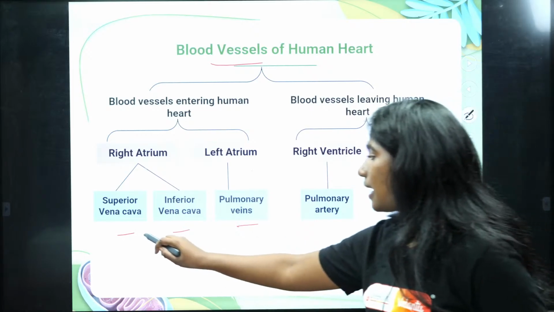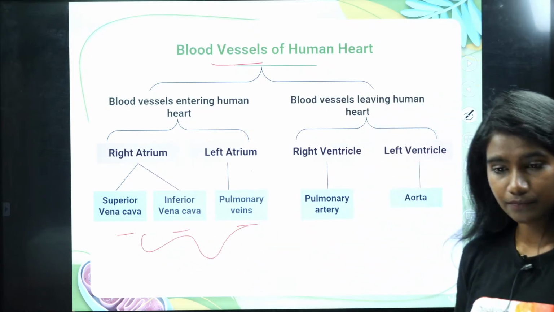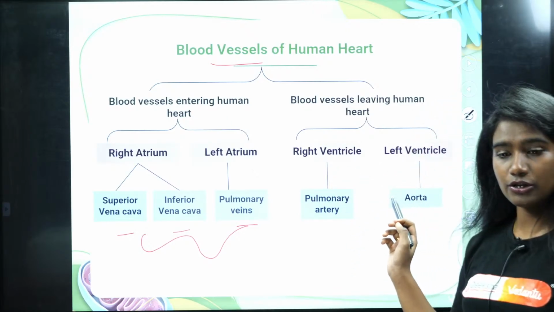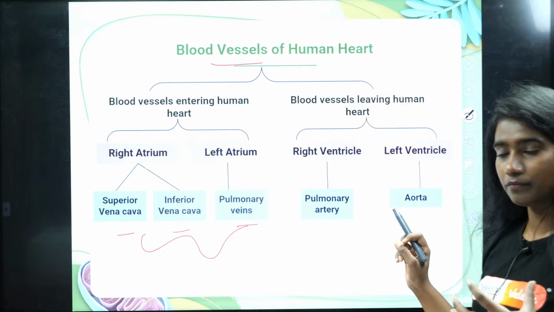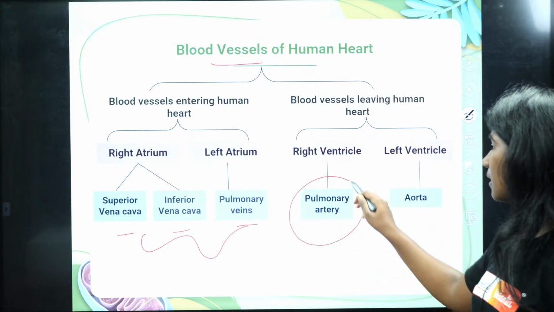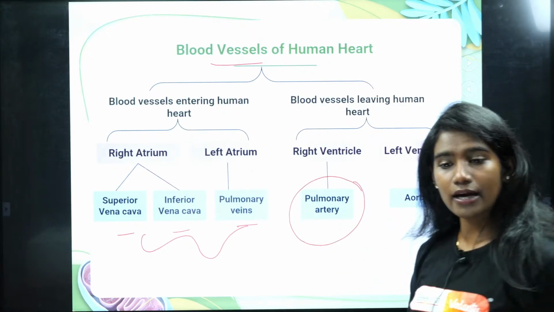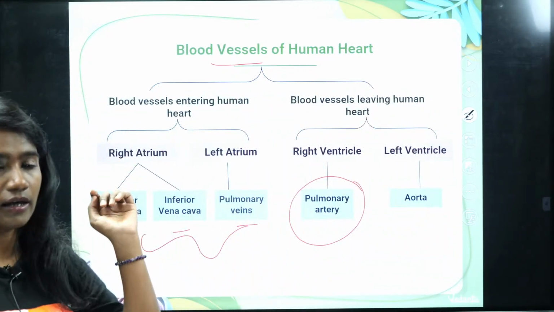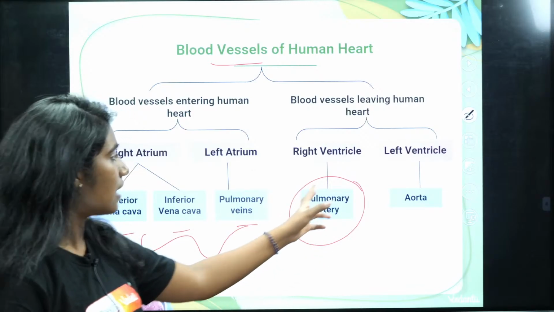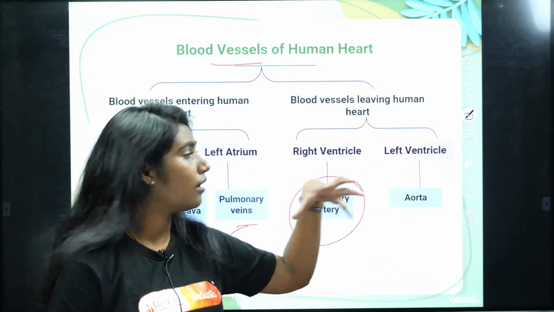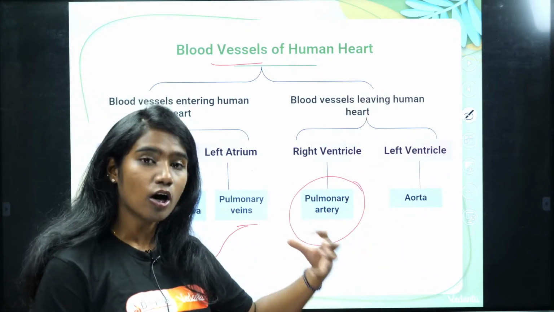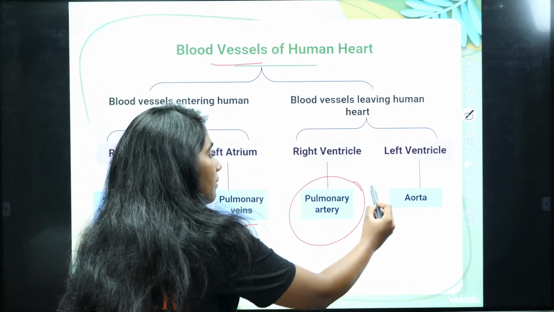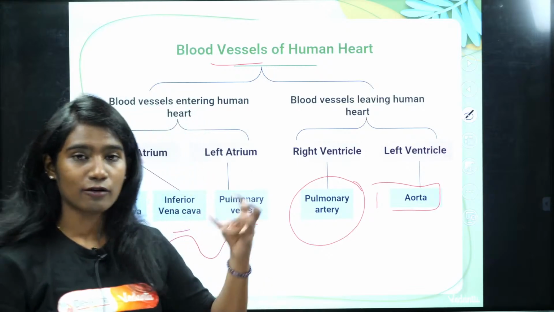So these three are actually veins. And then from the right ventricle, the pulmonary artery carries the deoxygenated blood to the lungs, right? And from the left ventricle, the oxygenated blood is pumped to different parts of the body, and the blood flows through the aorta.